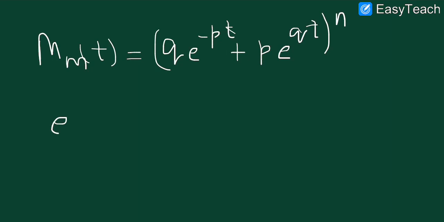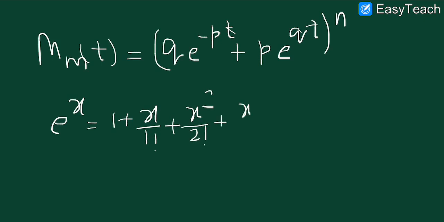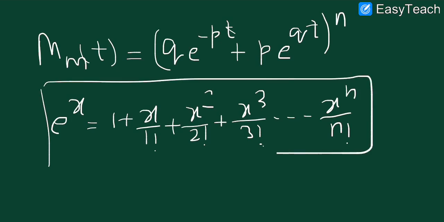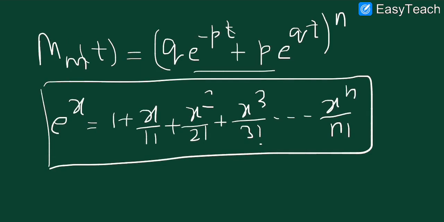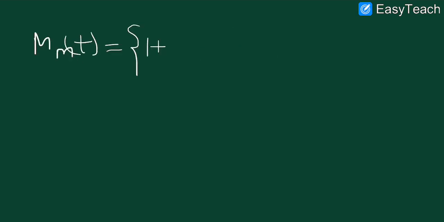Now we know that e power x will be 1 plus x upon 1 factorial plus x square upon 2 factorial plus x cube upon 3 factorial, that is the expansion of the series. I think you are already aware of it, and we are using this expansion in these two terms. So the moment about the mean is given as 1 plus, and I am writing the complete result actually.